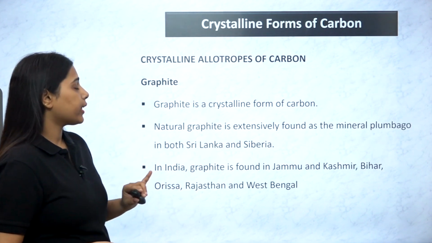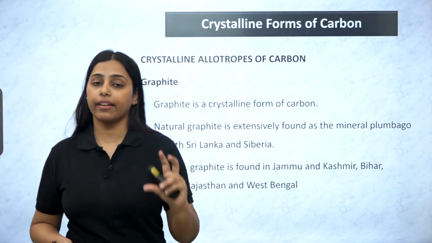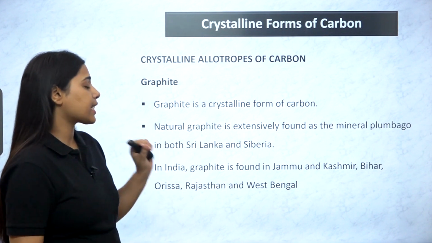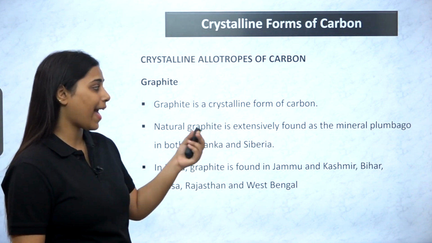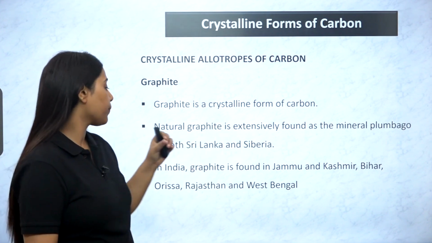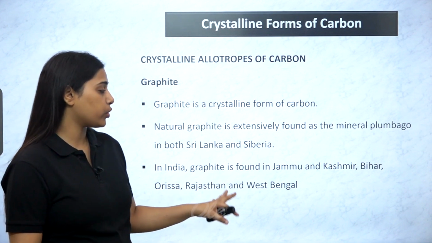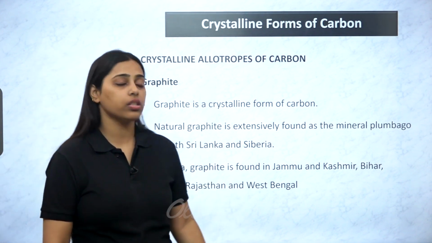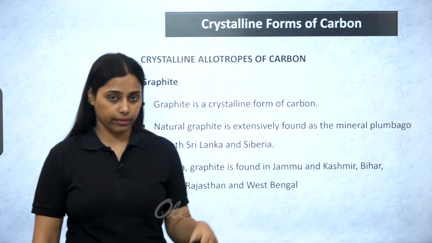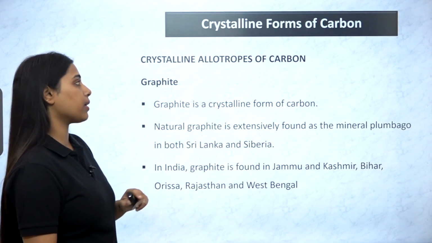So let's start with the crystalline allotropes of carbon. The very first example we have is graphite. Graphite is a crystalline form. Natural graphite is extensively found as the mineral plumbago in both Sri Lanka and Siberia. In India, graphite is found in Jammu and Kashmir, Bihar, Odisha, Rajasthan and West Bengal. So these are the sources of graphite in nature where it is found.